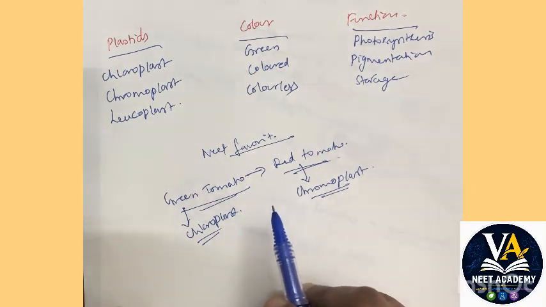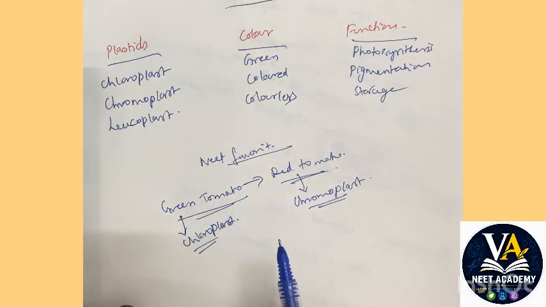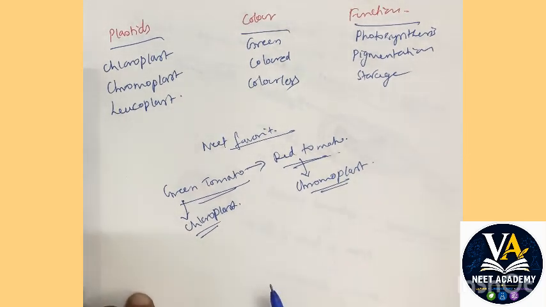Okay, so where do we find plastids? They are found only in plants and algae and absent in animals. Hope the class was clear, students.